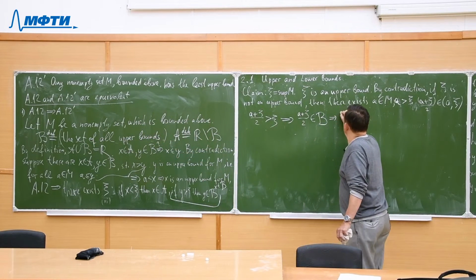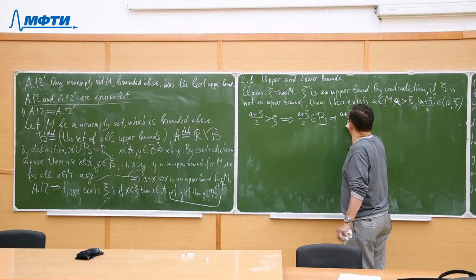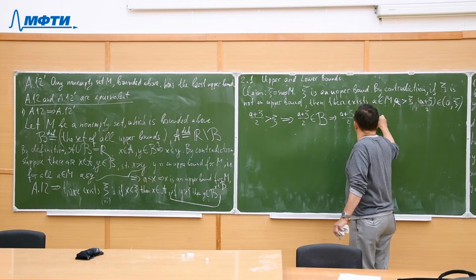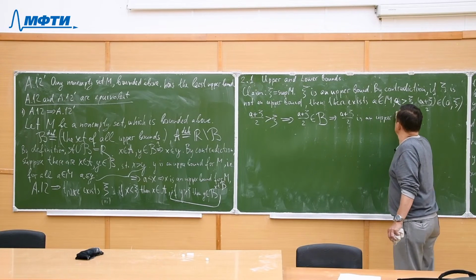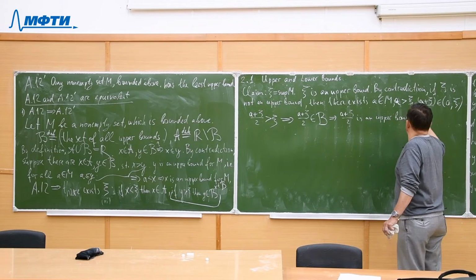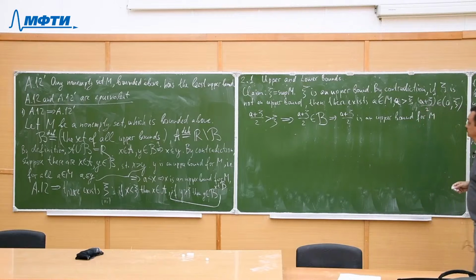So (a plus xi) over 2 is an upper bound for M. But it cannot be an upper bound of M, since (a plus xi) over 2 is less than a, and a is in M. So, contradiction.